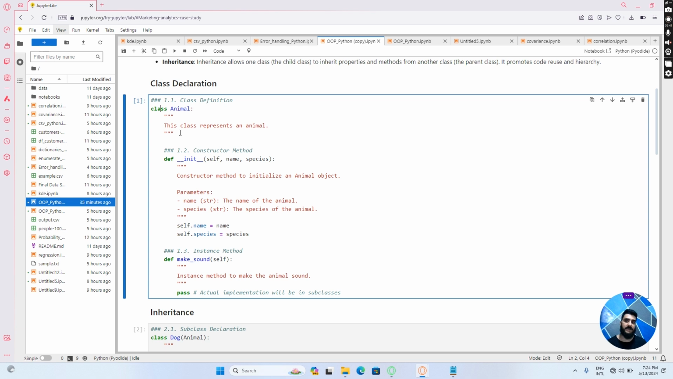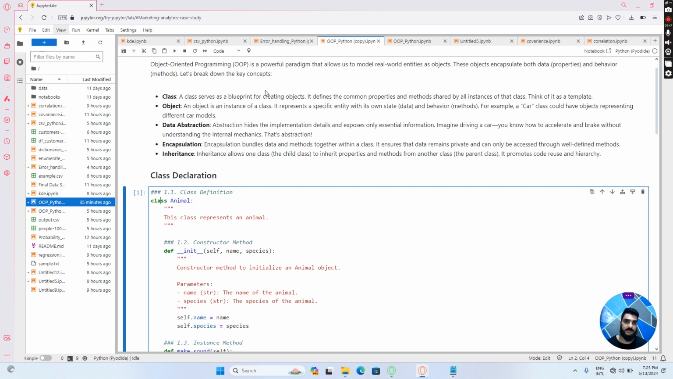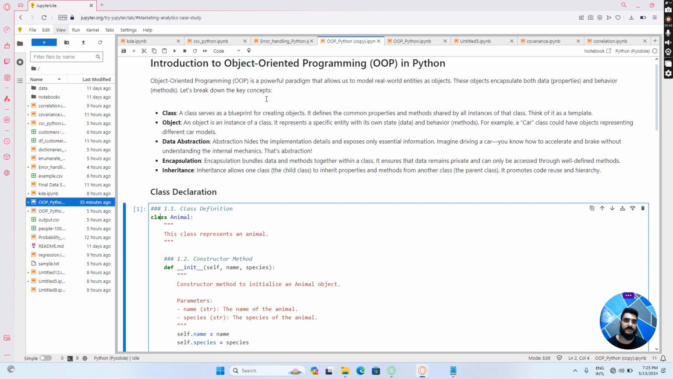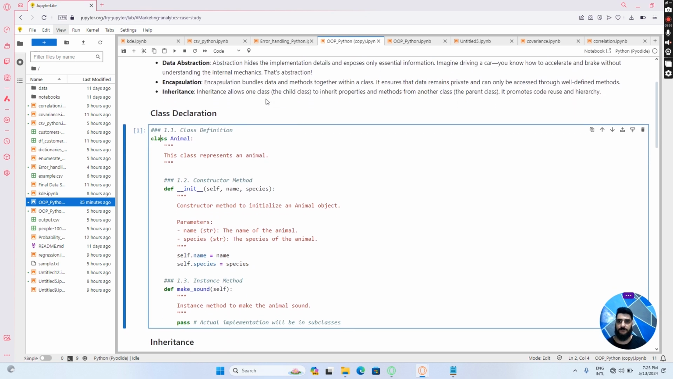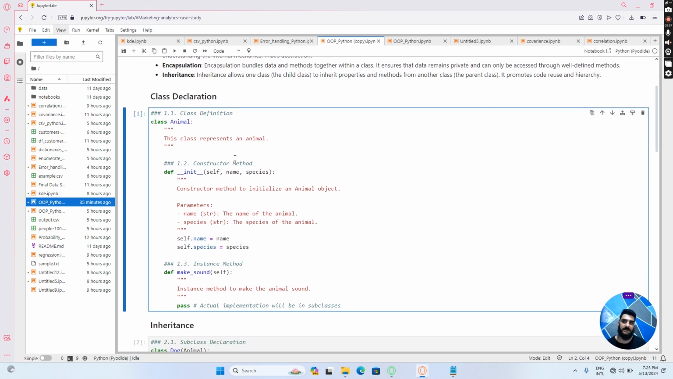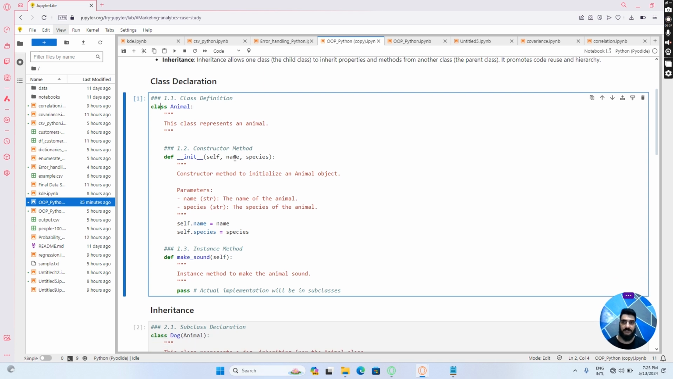As I told you earlier, classes try to model real-world entities. For this purpose, we have created a class named Animal in order to understand what is meant by a class in object-oriented programming in Python. So I have created a class Animal.